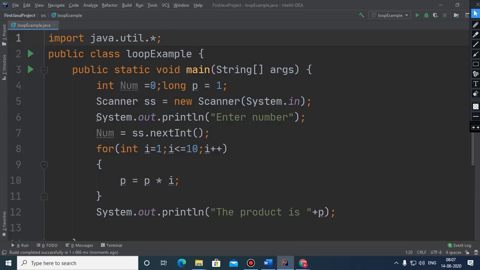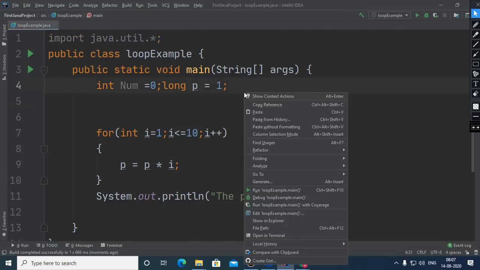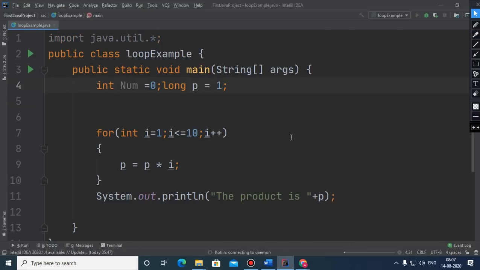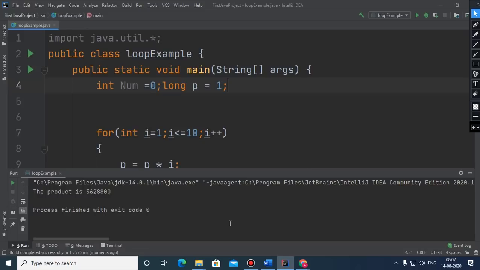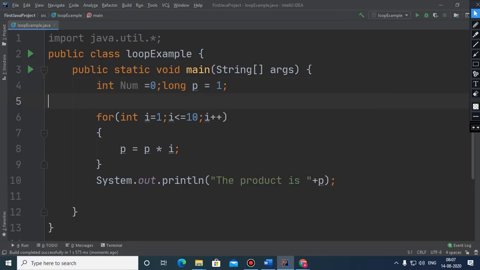We don't need this statement, children, here simply because it is not needed, and this scanner is also not needed. And the product is 3628800. This is what the product has come. So this is how we can use looping concepts in our programs.